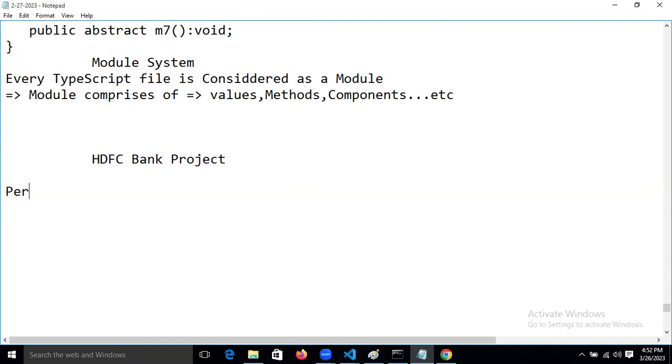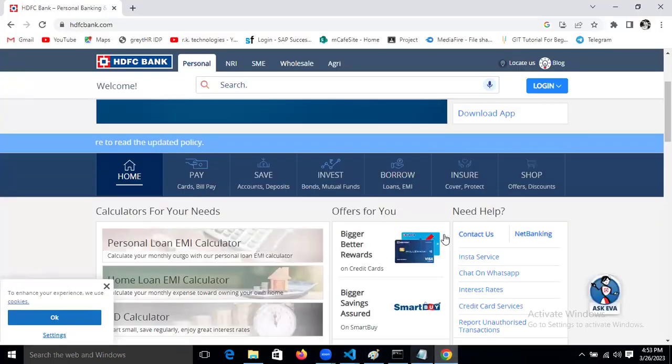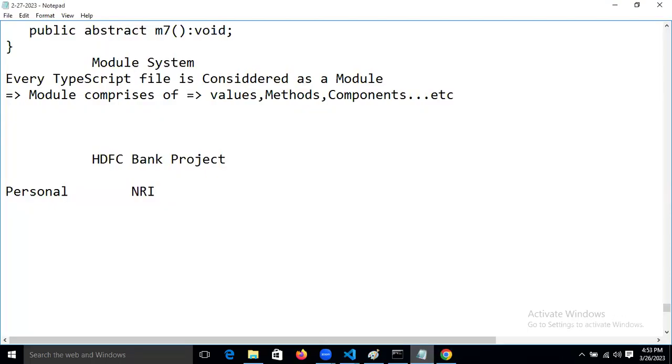Personal, NRI, and Agri. SME also. Let's take three modules only.